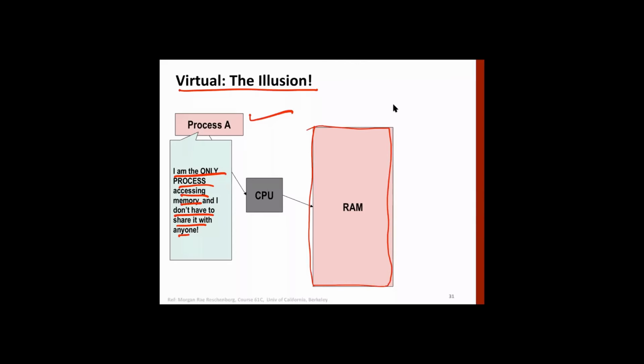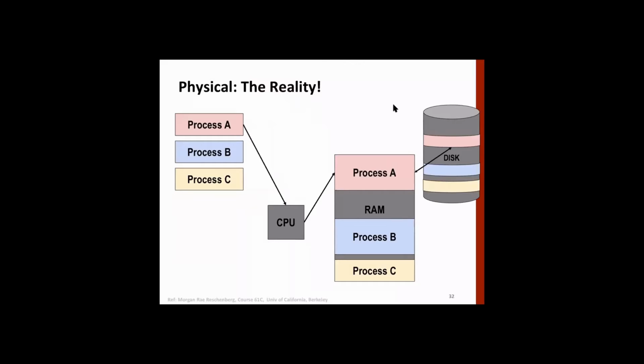So this is the illusion that each program that you write has, while the fact is that there may be hundreds of such programs. This is the virtual world we are giving to the process. There can be many, and these are all sharing space in main memory and also in disk.